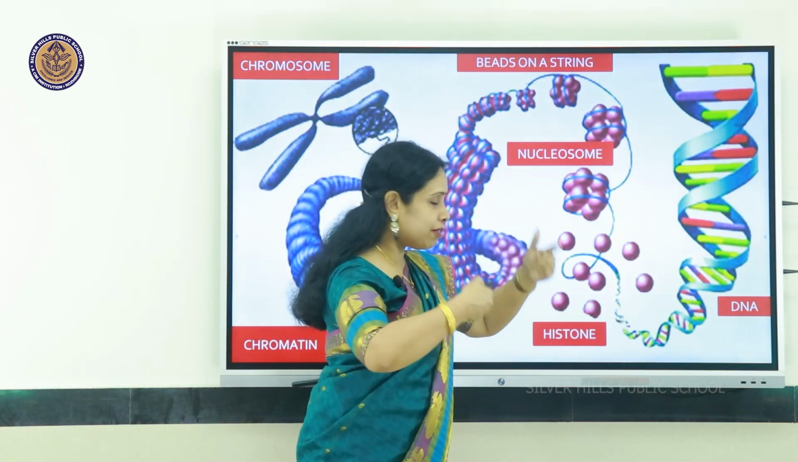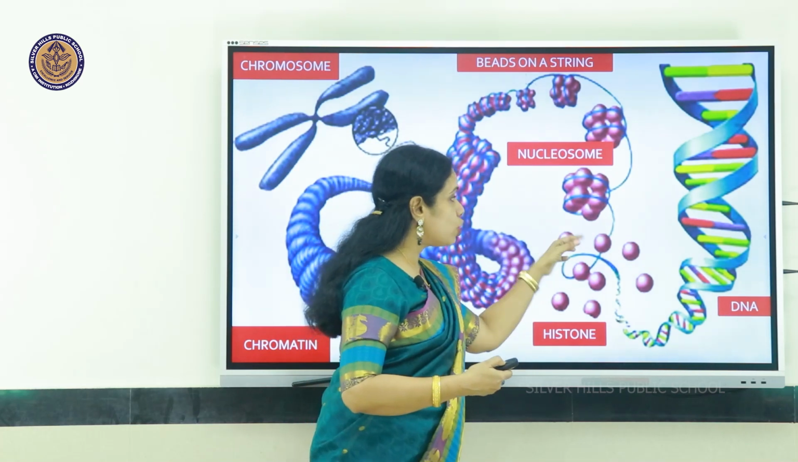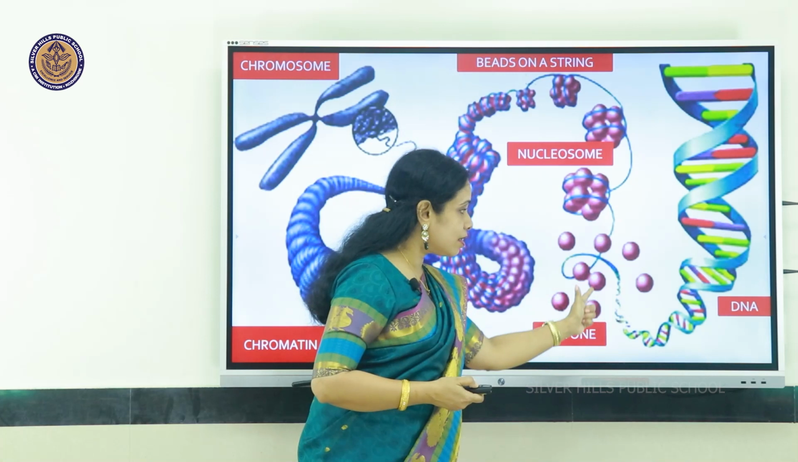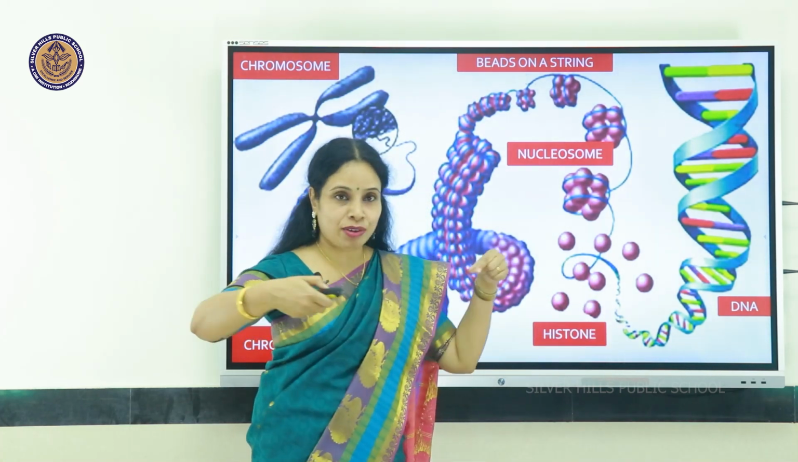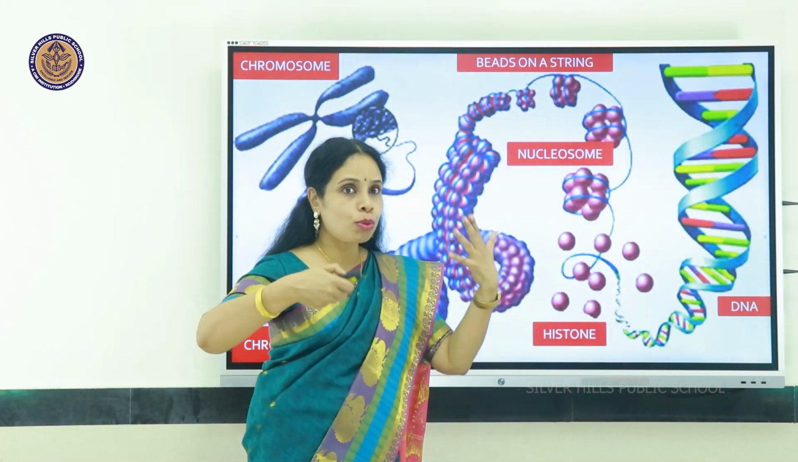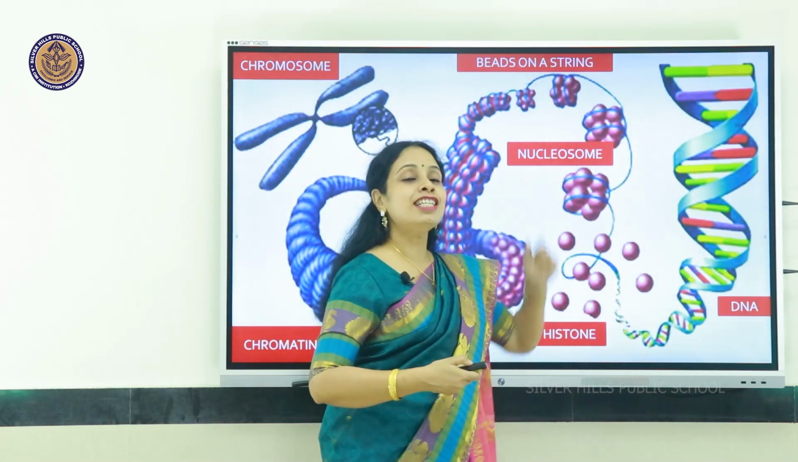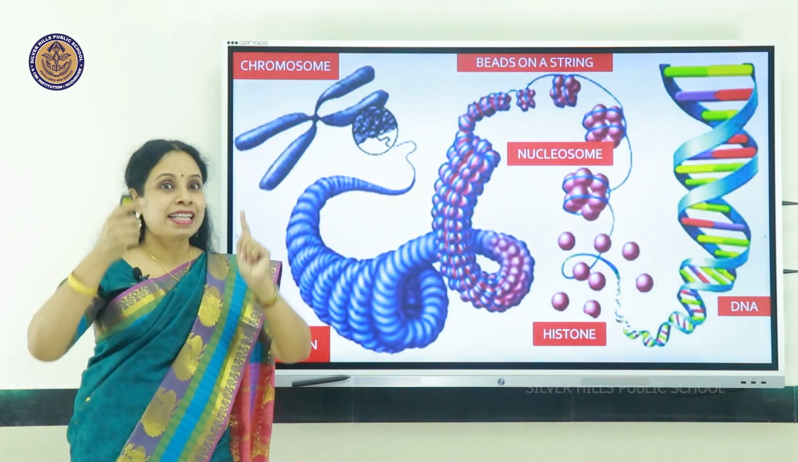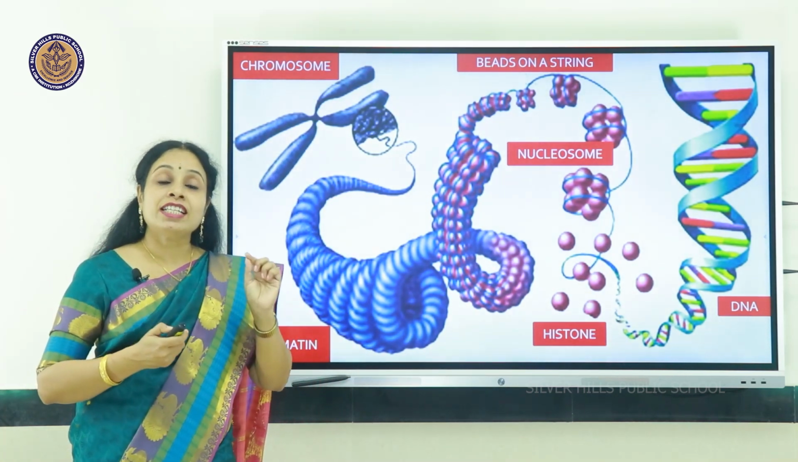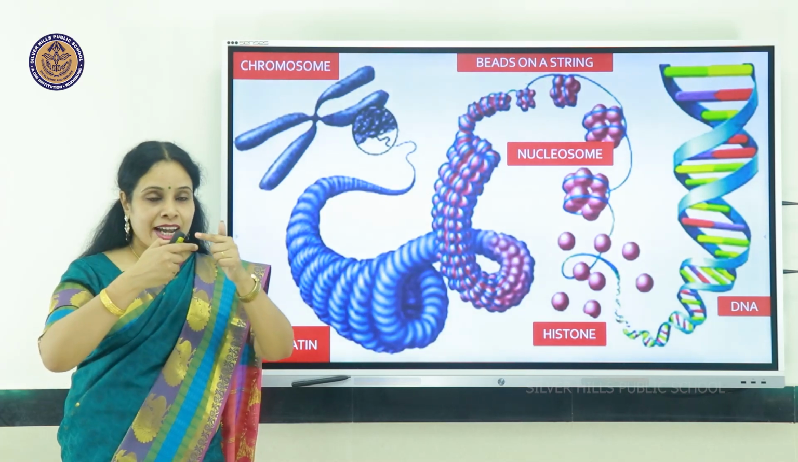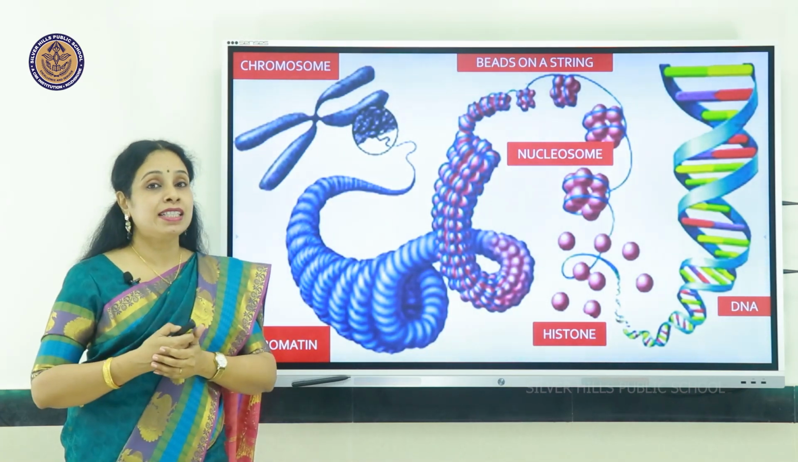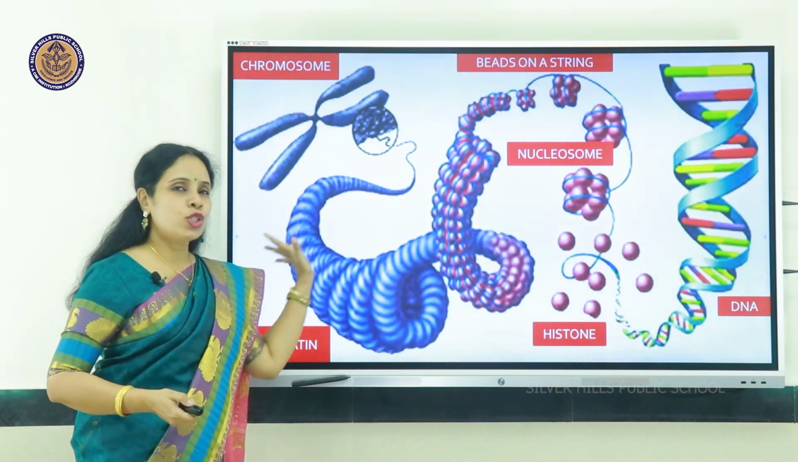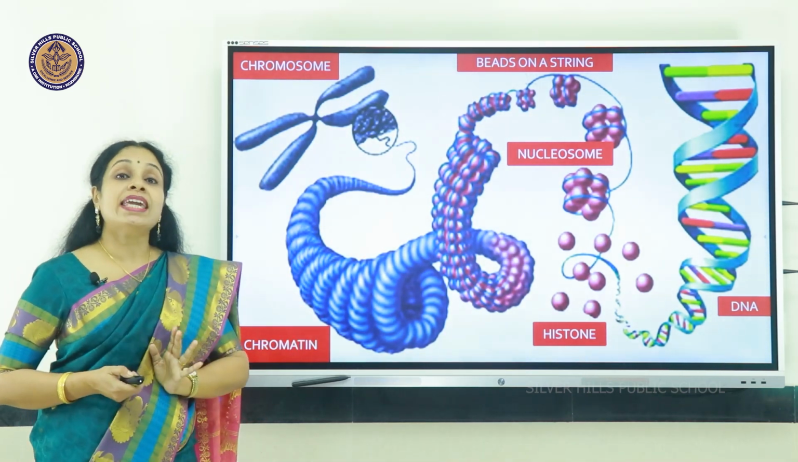If we further unwind it, the beads will be separated, that is the histone octamer is separated, and this is the DNA which looks like a thread. But on closer observation you will find it has the double helical structure with the sides made of alternating sugar and phosphate and the nitrogenous bases placed on the inside and wound like a spiral staircase. So this is the basis for inheritance.